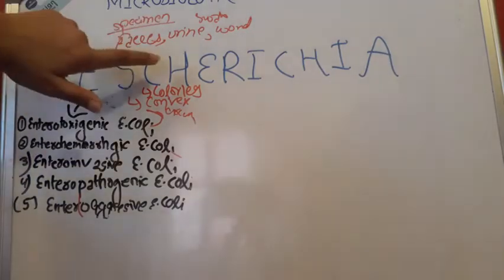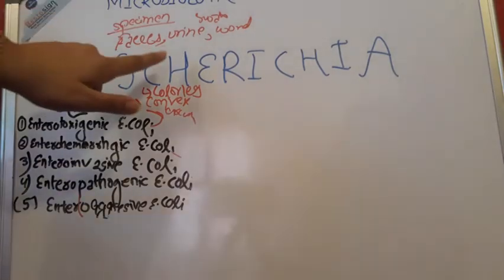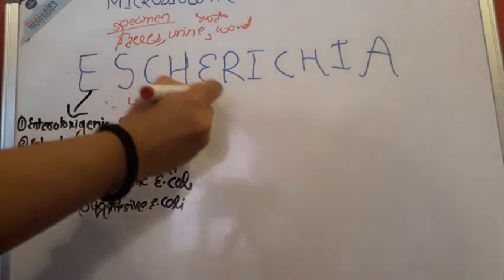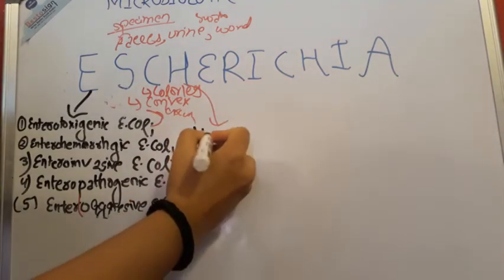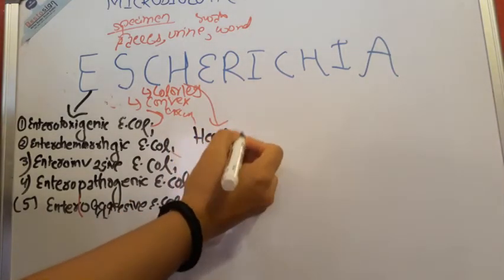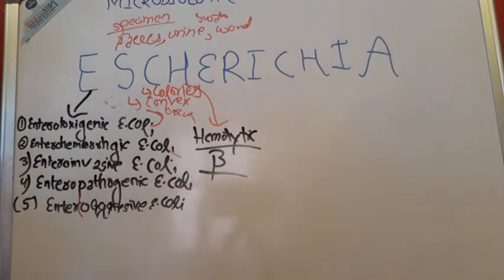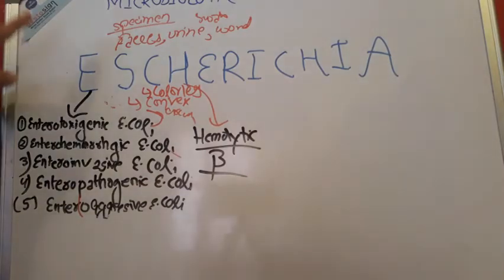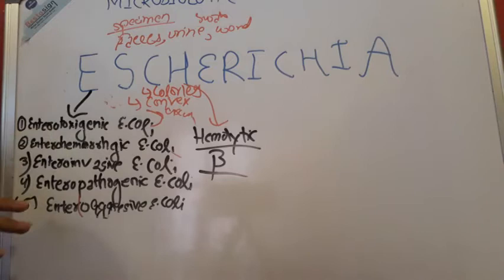Now let's go for H. What does H stand for? H here stands for hemolytic. It is beta hemolytic. So E. coli first, its types in GI according to the GI motility.